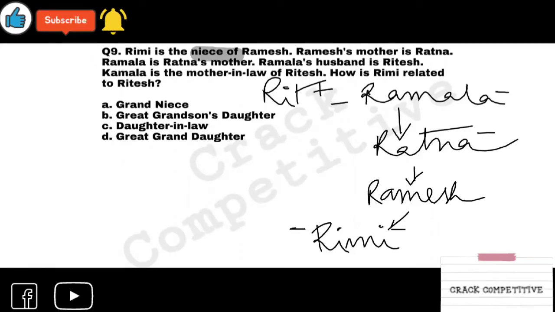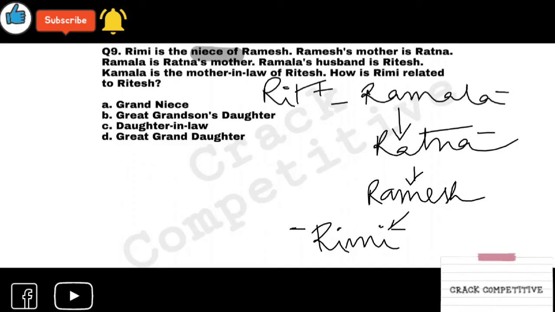So the question is, how is Rimi related to Ritesh? I don't think you need this part to solve this problem.